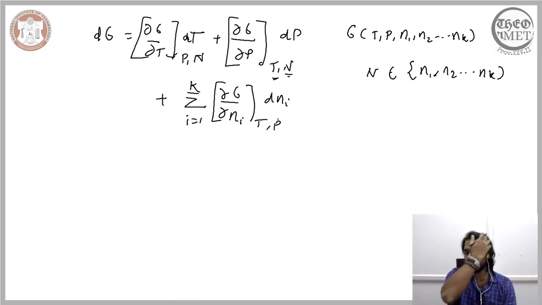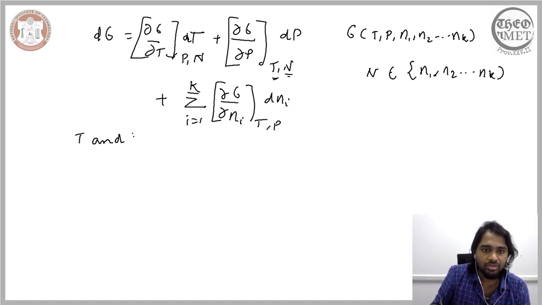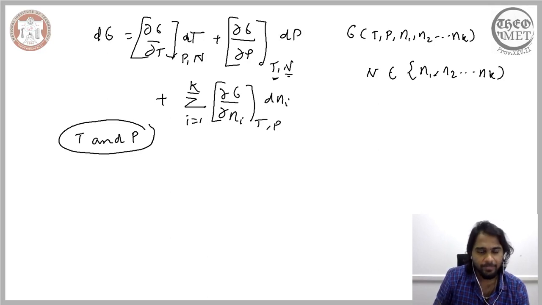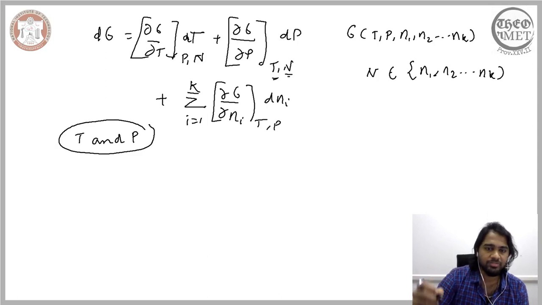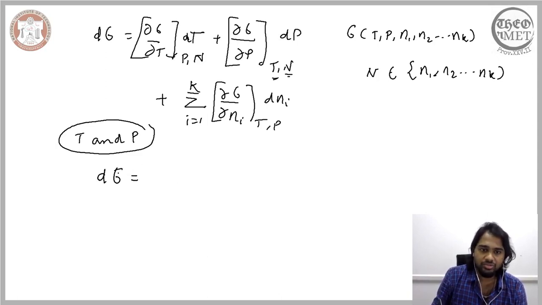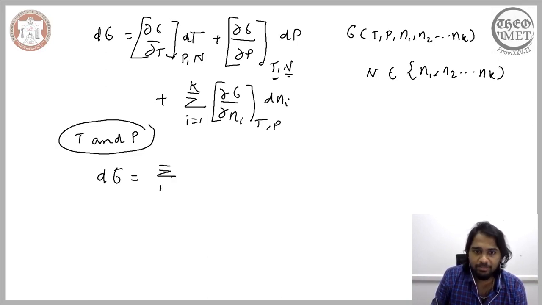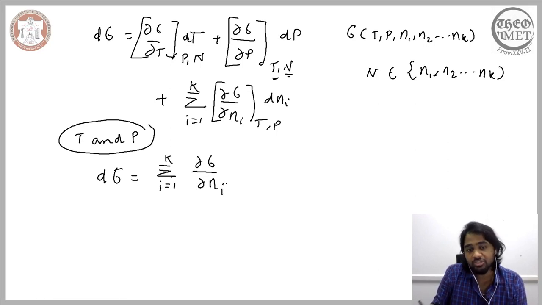Even in the previous lecture, we restricted ourselves to a condition wherein the temperature and pressure are constant. Whatever change is occurring happens at a constant temperature and a constant pressure. Correspondingly, the change that occurs at constant pressure and temperature can be expressed by the summation of the individual changes in the Gibbs free energy with respect to the change in the amount of each specific component.